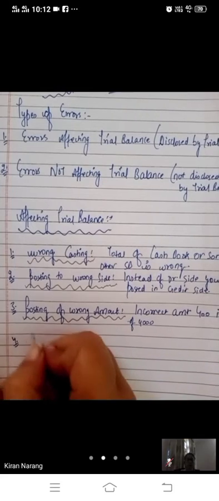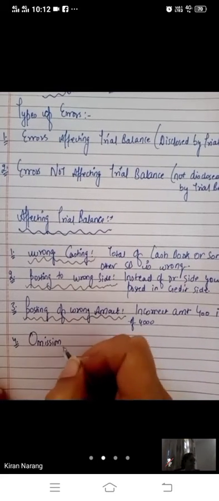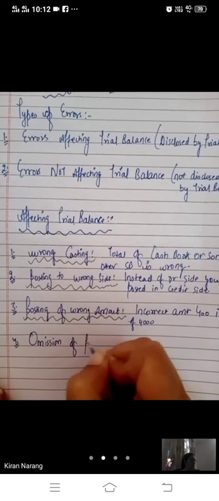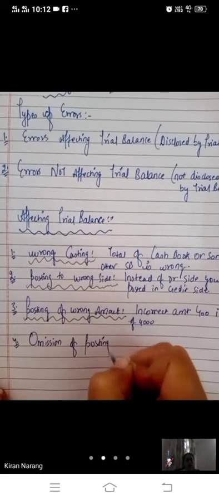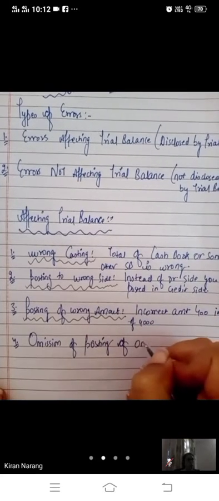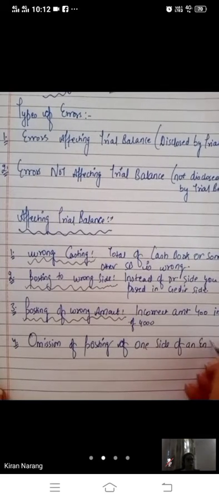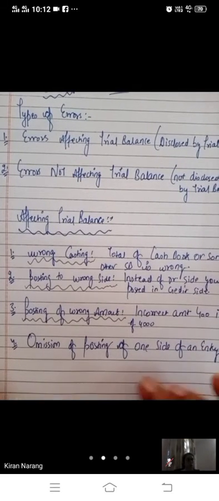Fourth mistake, children, is omission of posting of one side of an entry. Omission means you forget something. You forget to post on the debit side, suppose, or the credit side.